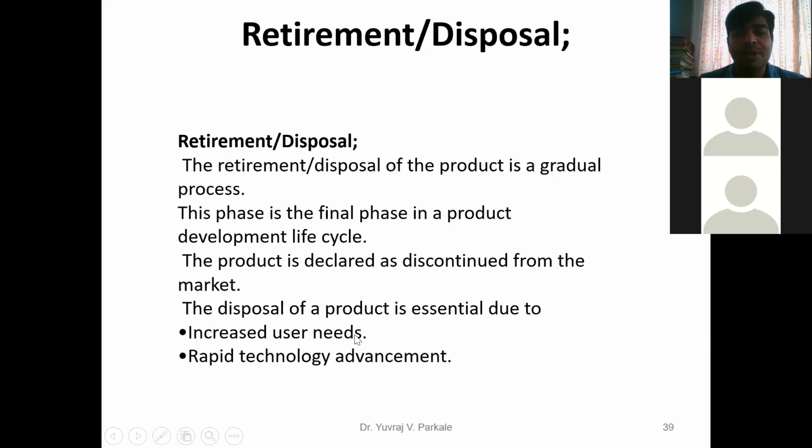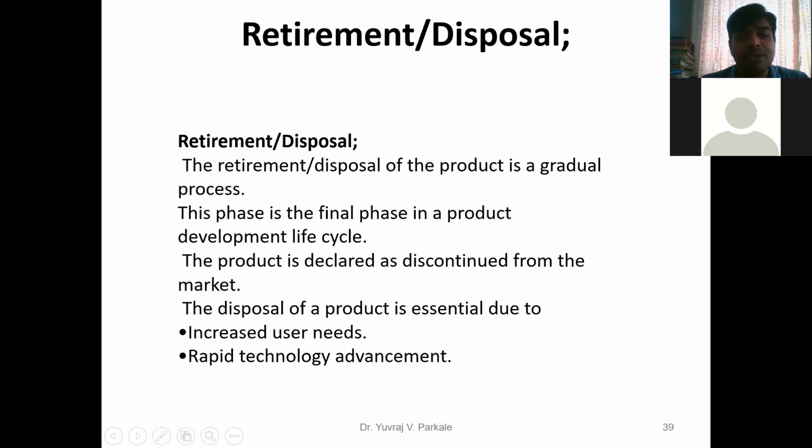That means you have built a mobile like Nokia, but the user needs a lot of features in this mobile, so you cannot continue with that model, and you have to stop that model. Second, rapid technology advancement. For example, take Nokia, a system or mobile without Android.